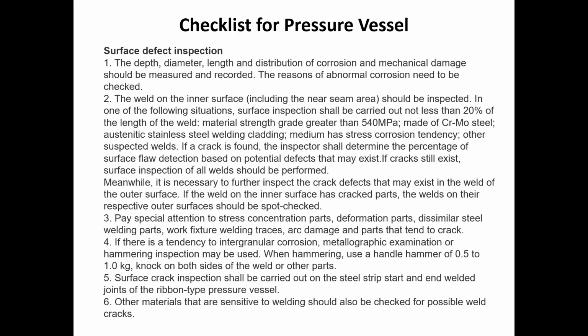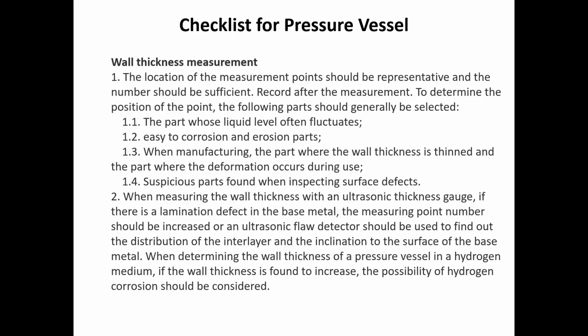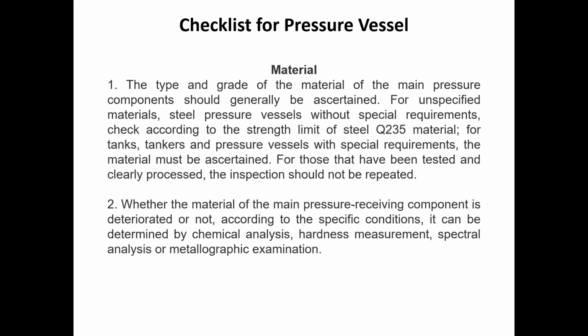So with the help of different testings, or with the help of eddy current testing or some other methods, we can test these surface defects also. Then there may be wall thickness measurements. Due to the erosion aspects, the thickness may be reduced, and that is why we have to measure the wall thickness also.